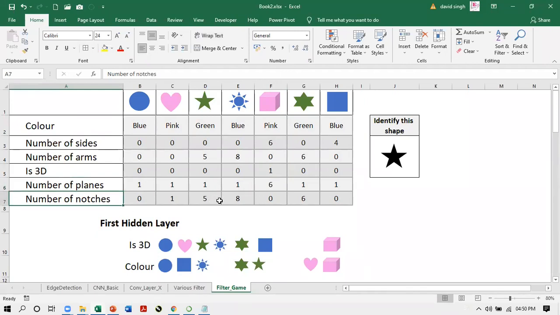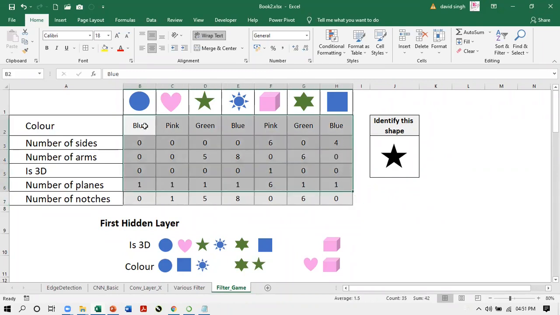Notches means khanch. Notches: the heart has one notch, the 5-star has 5. The 8-armed star has 8 notches, and so on. This cube and rectangle or square or circle do not have notches. So these are the various features, and these numbers are actually representing them. You can even give numbers to the colors. So these numbers are actually describing the image.